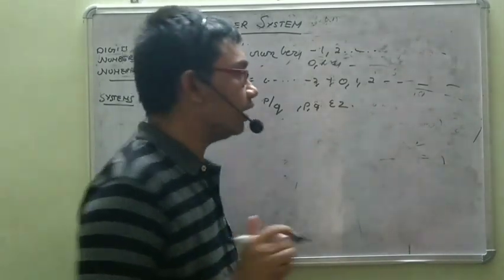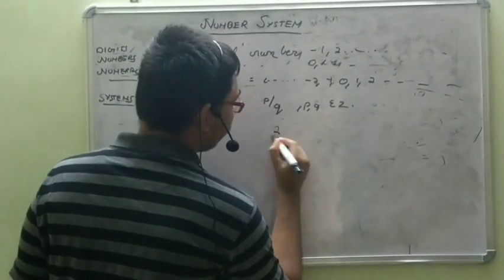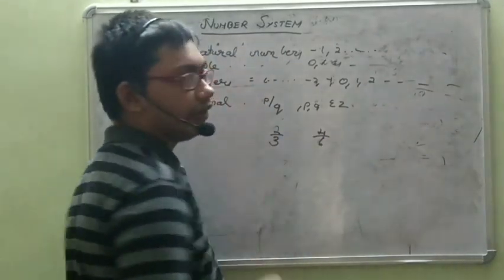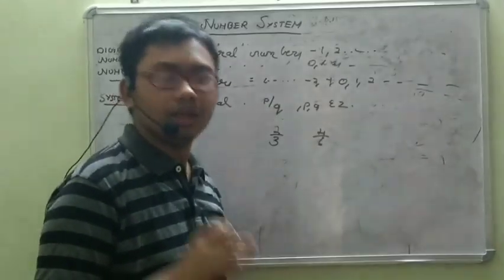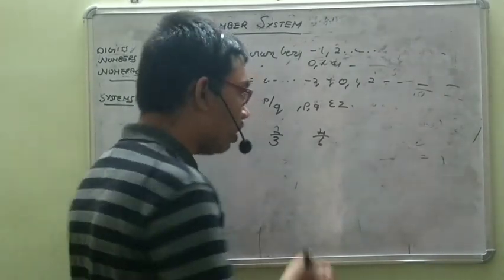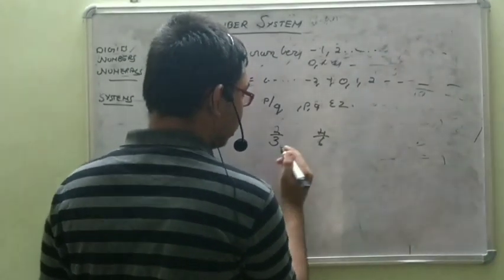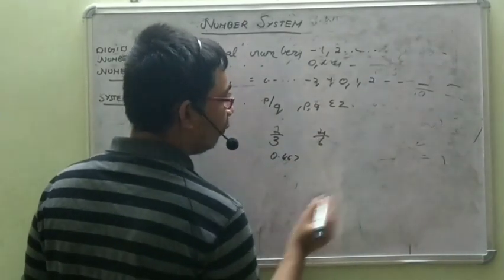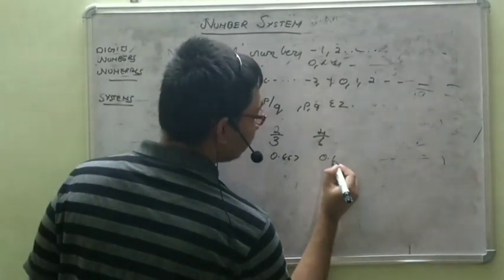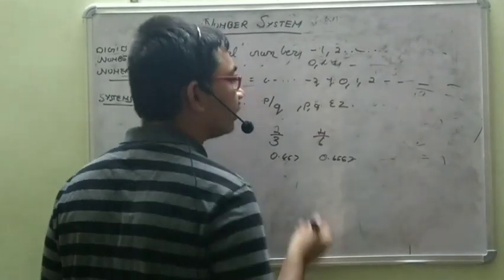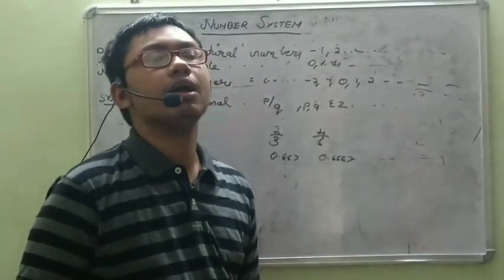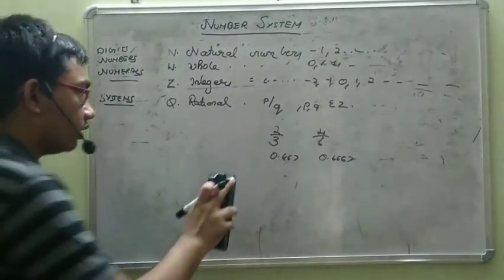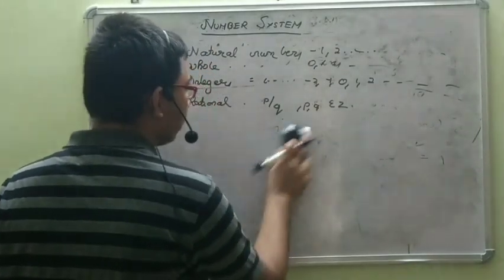Because otherwise, let's say I am telling a number 2 by 3 and I am telling a number 4 by 6. What is the difference between these two? No difference. Why? Because 2 by 3 comes to a value of 0.667. If you do 4 by 6, it will come to 0.6667. There is no difference. So P and Q should have no common factors other than 1. This is the principle of rational numbers.